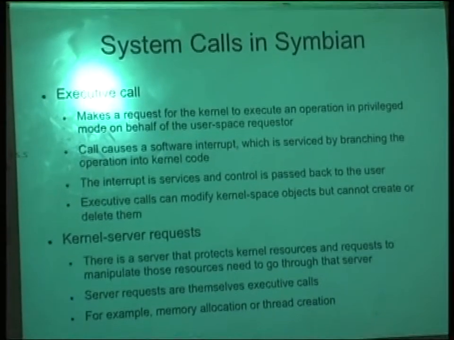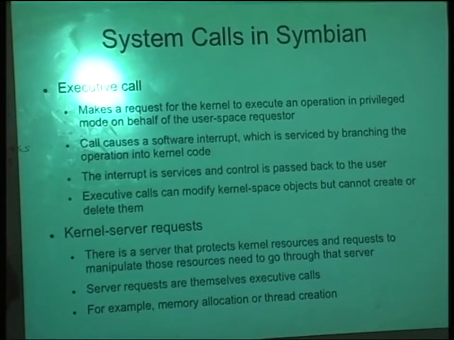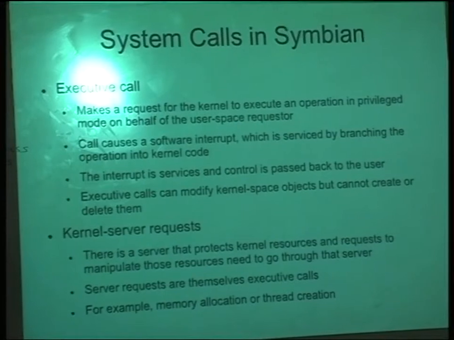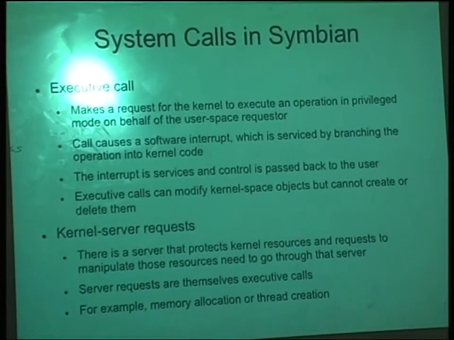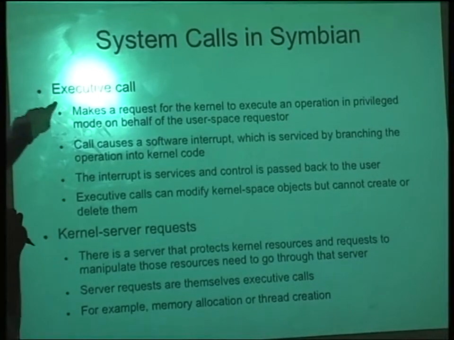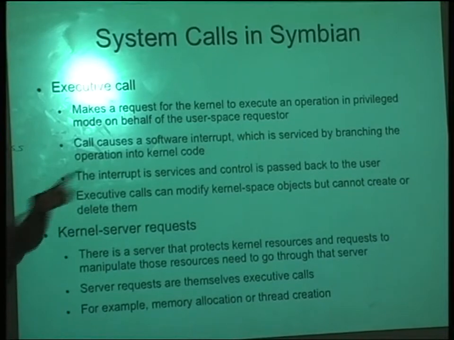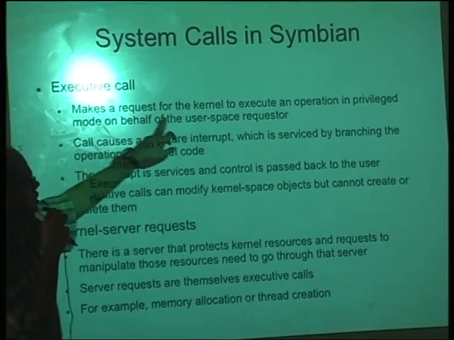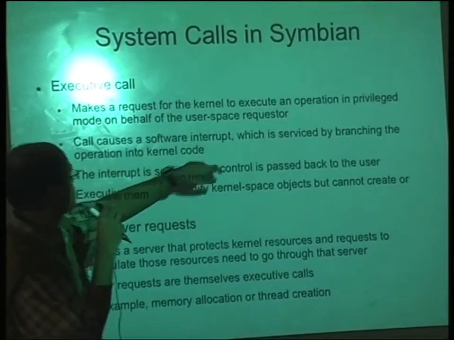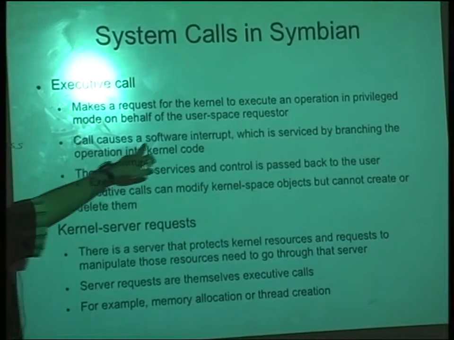In Symbian OS, you remember there is a kernel and then there is a server, right? So an application program first has to talk to the server and then it will go to the system call. Right? So a system call is something that is going inside the kernel. So we have another call which is called an executive call. An executive call is a request for the kernel to execute an operation in the privileged mode on behalf of the user space requester. So let me first explain what a software interrupt is.